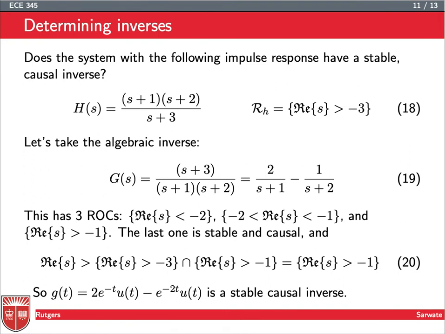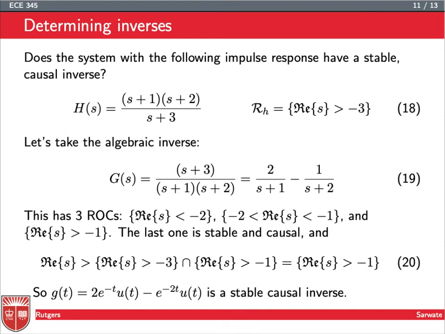So the last thing we can do is see if a given system has a stable causal inverse. So here's an H of S. It's got two zeros and a pole. And we give the region of convergence. This one is causal, so the real part of S has to be greater than -3. It's a right half plane.